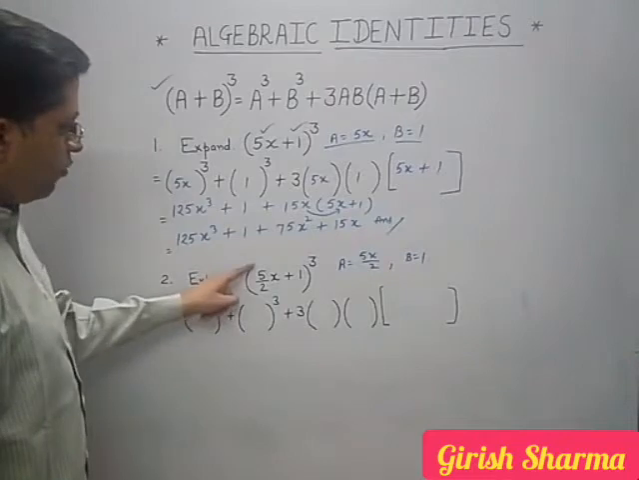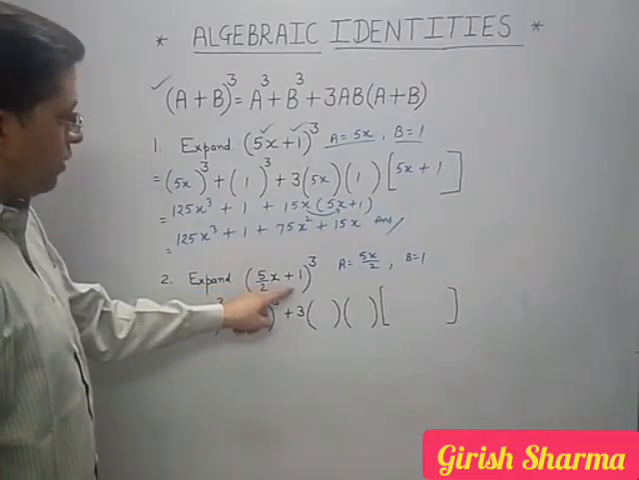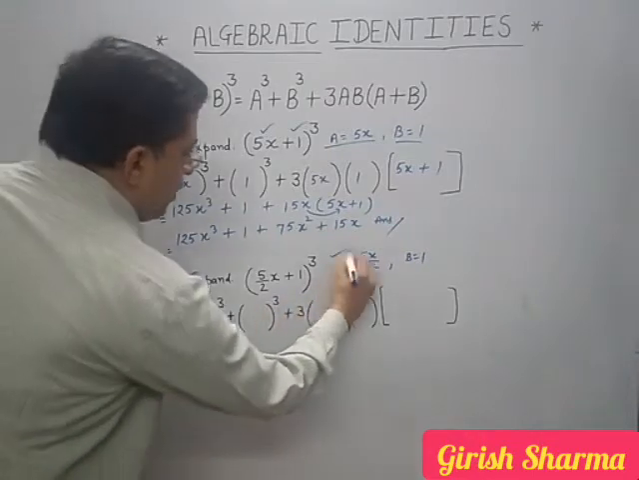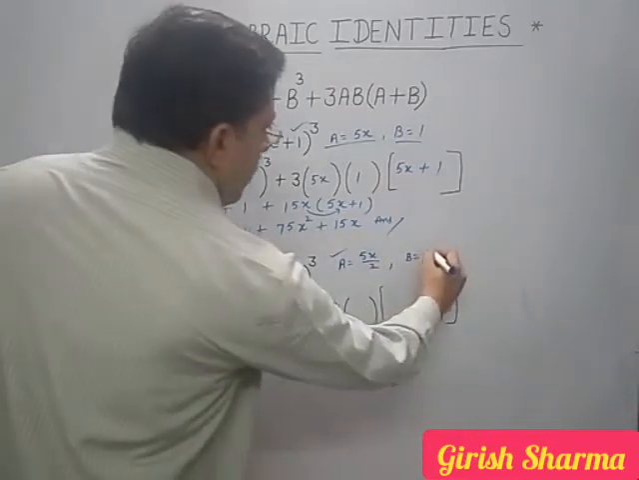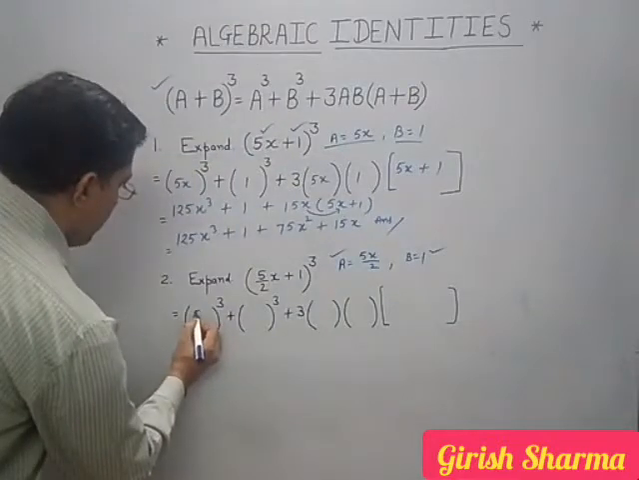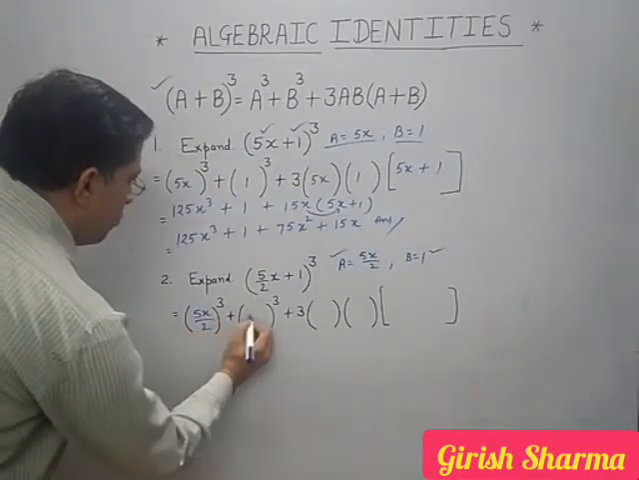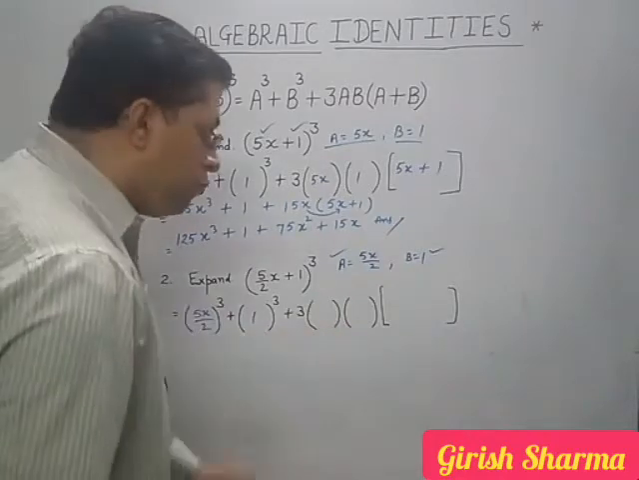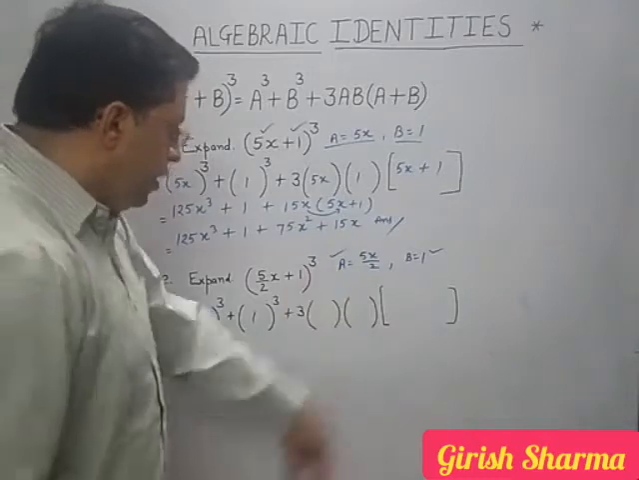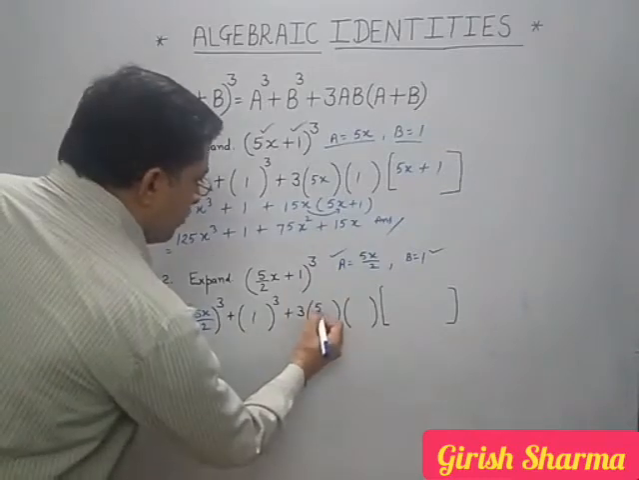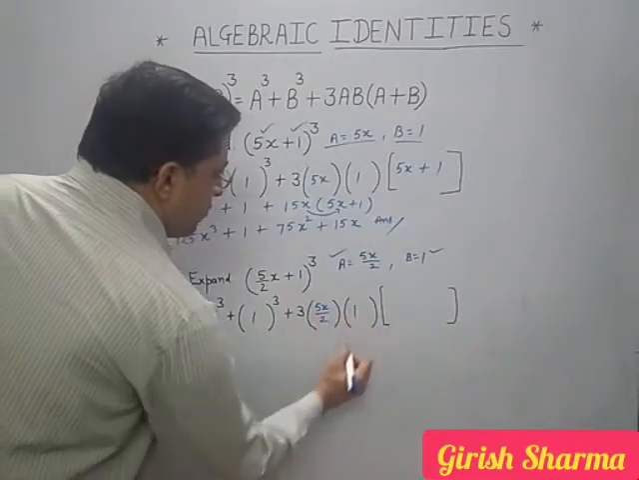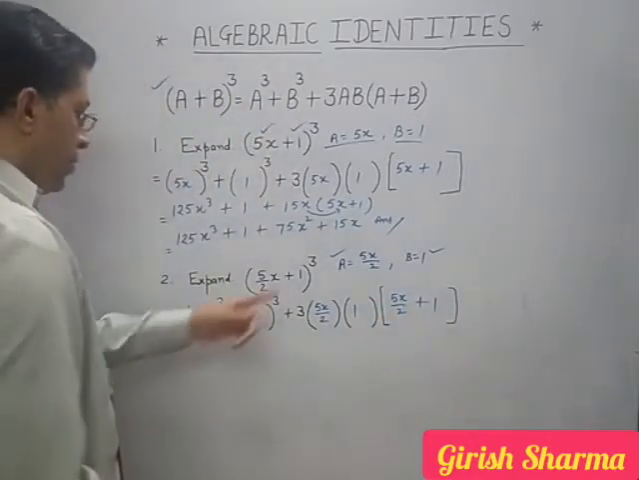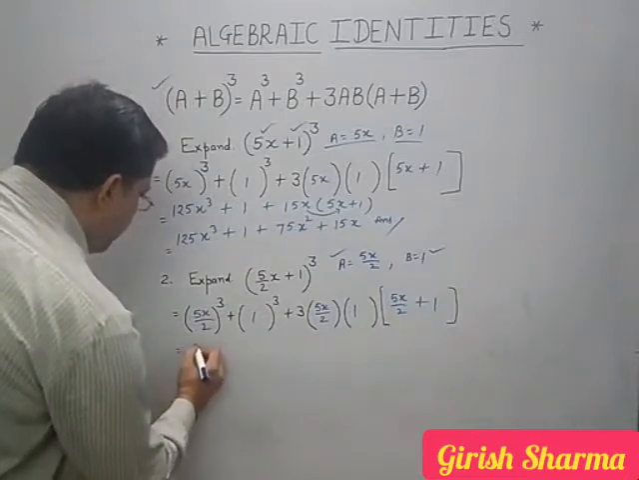We have to expand (5x/2 + 1)³. Then a is 5x/2 and b is 1. a³ + b³ + 3ab, you have to make a bracket like this first, then you have to put the values. This plus 1 and here (5x/2 + 1). Then multiply it. What will come?